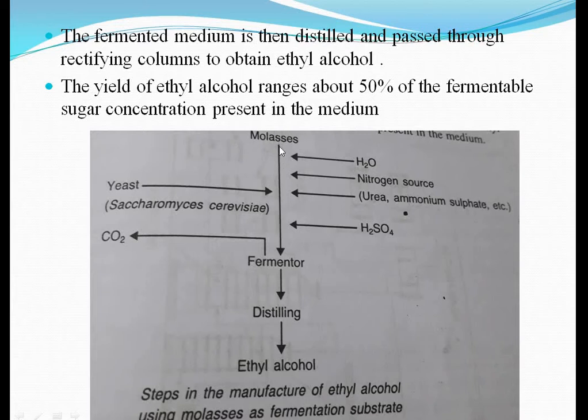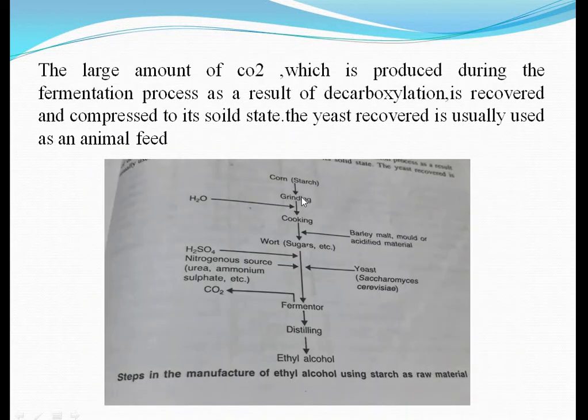You can see in the flow chart here molasses, which is put into the fermenter, then it is distilled and you see the ethyl alcohol. These are the steps in the manufacture of ethyl alcohol using molasses as a fermentation substrate. And the yeast, as we said, is Saccharomyces cerevisiae. Now the large amount of carbon dioxide produced during the fermentation process as a result of decarboxylation is recovered and compressed to its solid state. The yeast recovered is usually used as animal feed.